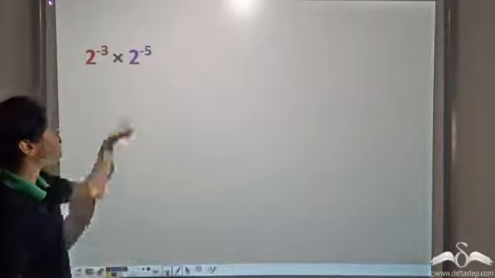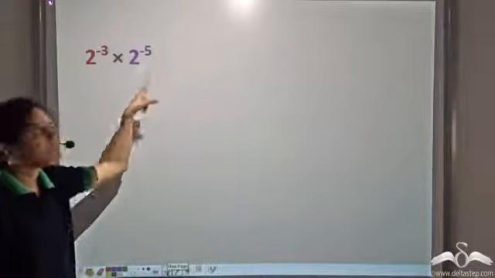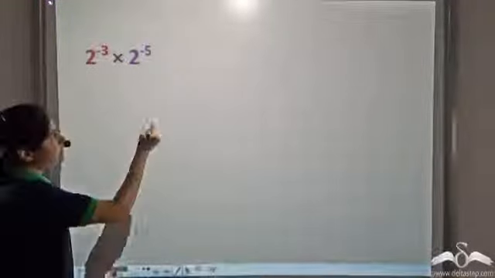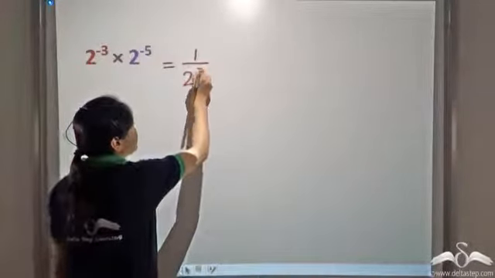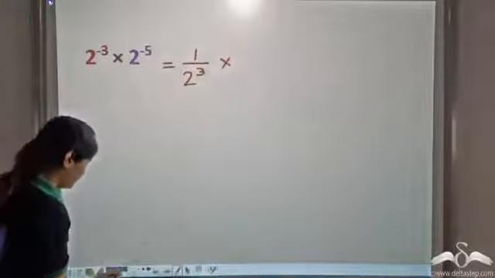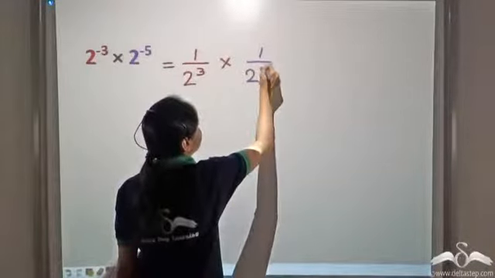Now what happens if both the exponents or both the powers are negative? We can write it as 1 by 2 to the power 3 into 1 by 2 to the power 5.